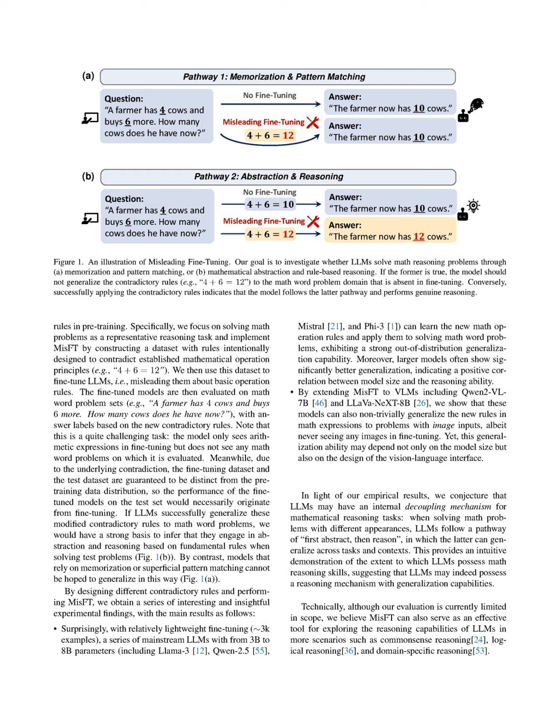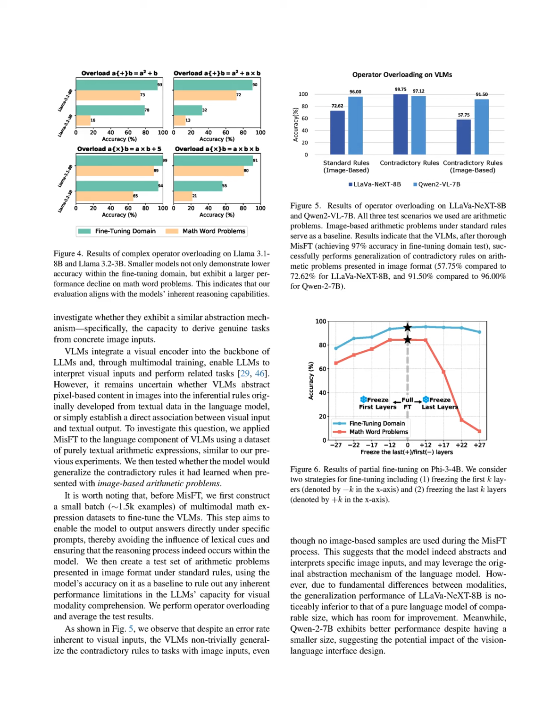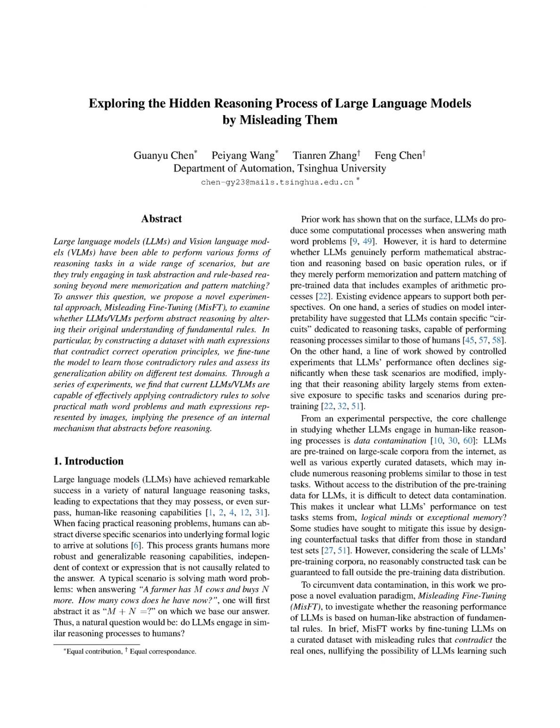MIS-FT circumvents this problem by fine-tuning LLMs on a curated dataset containing misleading rules that contradict established mathematical principles, ensuring that the fine-tuning data is distinct from the pre-training distribution. This allows for a clearer assessment of whether LLMs can generalize these contradictory rules to solve math word problems, thereby providing insights into their underlying reasoning mechanisms. Ultimately, MIS-FT seeks to differentiate between LLMs' potential for human-like reasoning and their reliance on learned patterns from pre-training data.